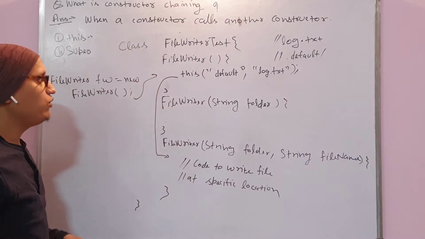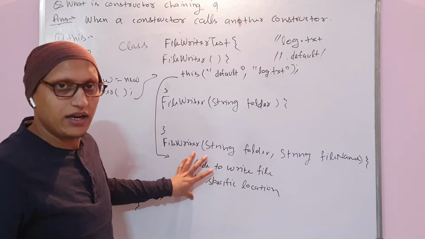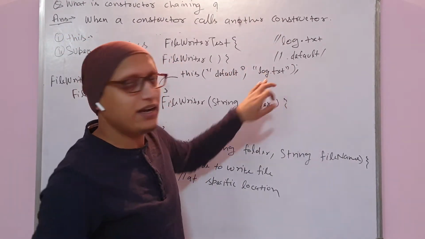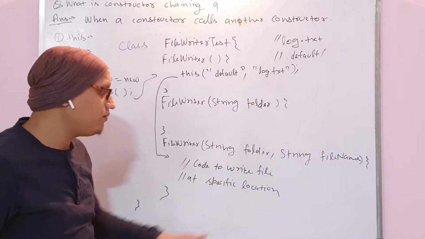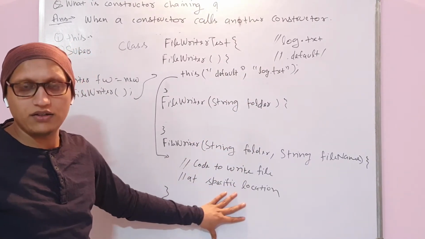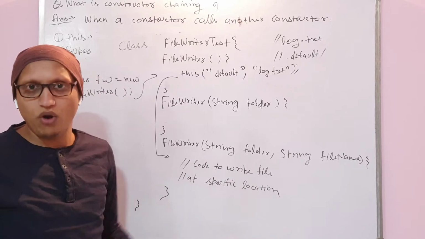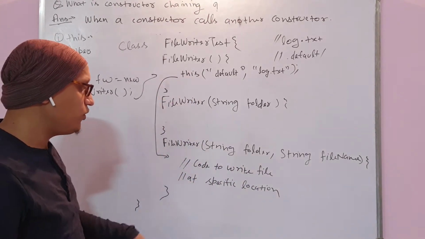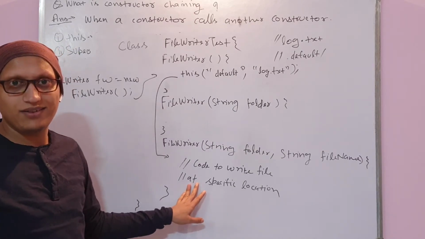What will happen, you don't need to again write the same 100 lines of code here itself. You just need to pass the default folder name and the default file name to this particular constructor, and this constructor will deal with all the things. So you don't need to repeat your code. Just using the constructor, you are writing the code here itself.